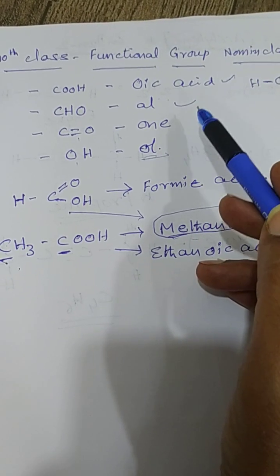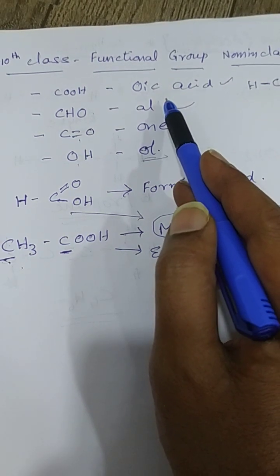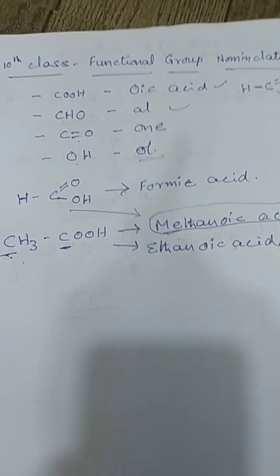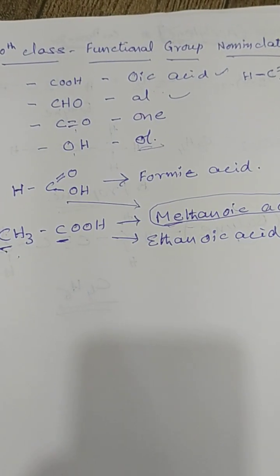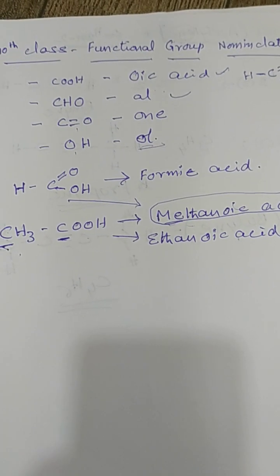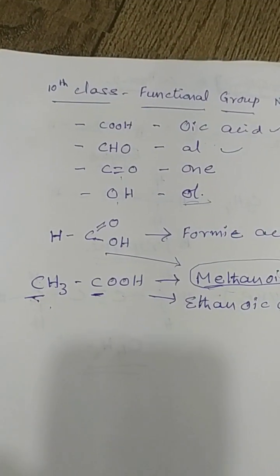Now, the most important compounds are oic acid and aldehyde. Why am I saying these are the most important compounds? Because competitive exam questions will come from these two often. बहुत ज़्यादा frequency से यहाँ से competitive questions आते रहता है. Now, how will the competitive question come?